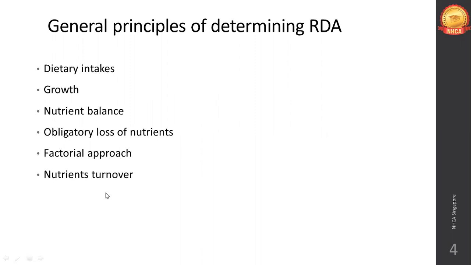For nutrient turnover, the data of turnover in a healthy person is taken into consideration, along with a healthy person's intake of nutrient and that of a person who is deficient in the same nutrient. Then you determine the difference, how much additional nutrient a deficient person should have to reach the same kind of health this healthy person had. So that is nutrient turnover, just adding the exact same amount of nutrient to match the healthy person's intake, so that a similar health can be achieved. That is the nutrient turnover principle.